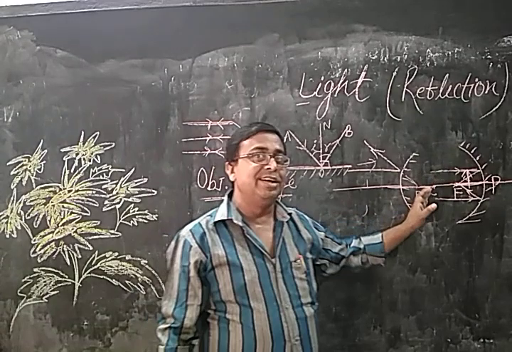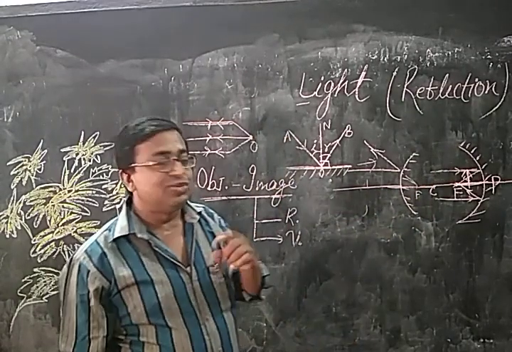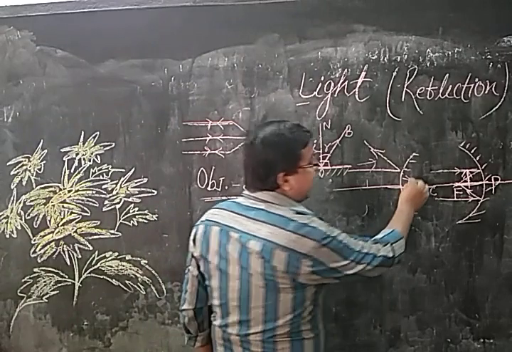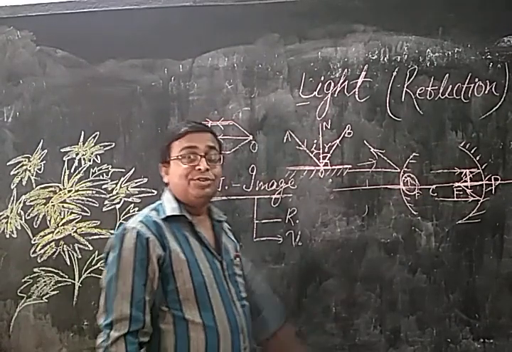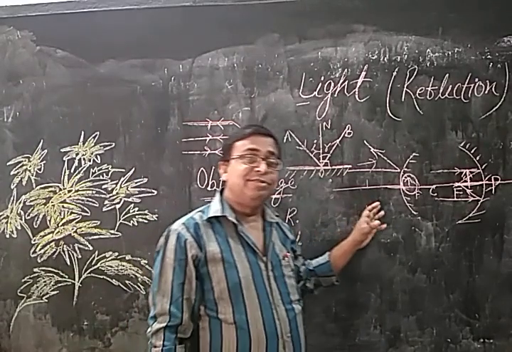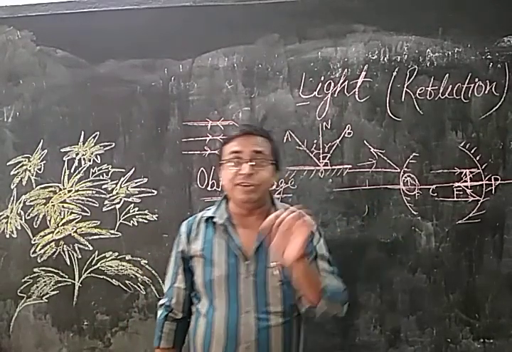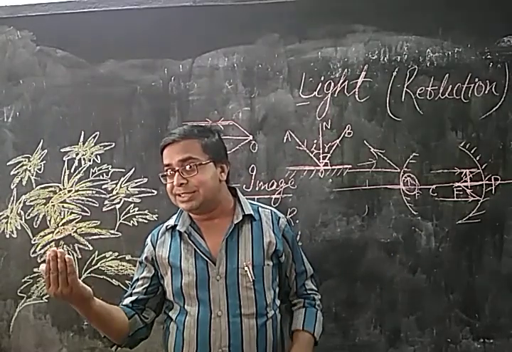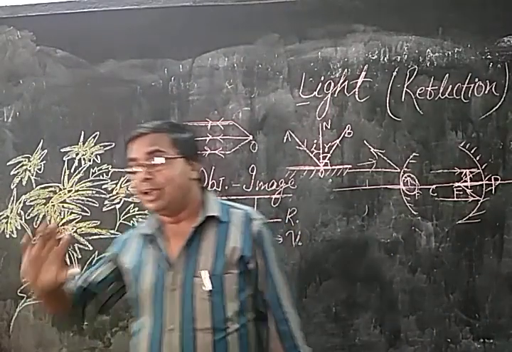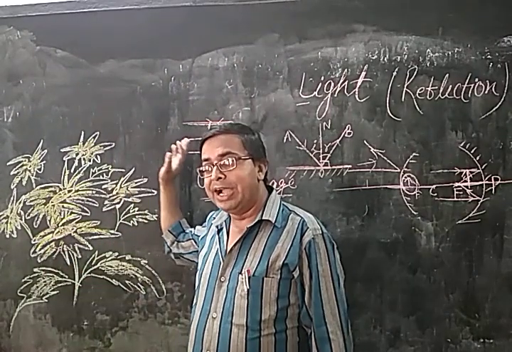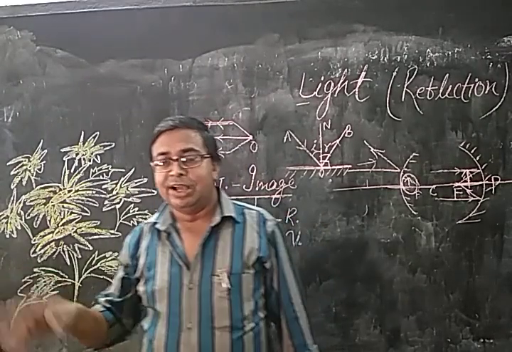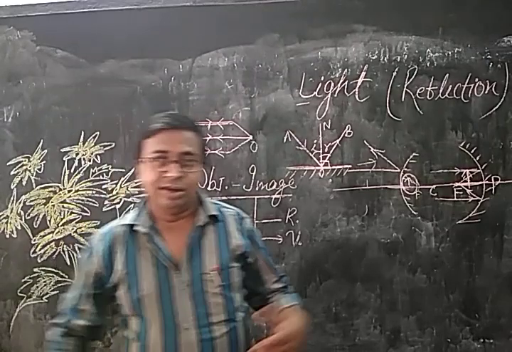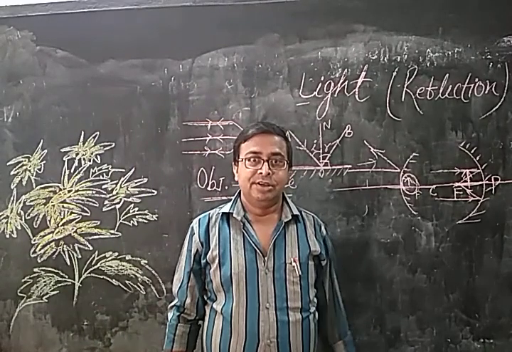In the convex mirror, all the images will be found behind the mirror. So a convex mirror always forms a virtual and erect image, but the size will be diminished, a smaller size. This is the main reason it is used as the rear view mirror and side mirror of all vehicles. The large traffic behind our vehicle appears in a convex mirror, and we are able to ride our vehicles in the proper way.